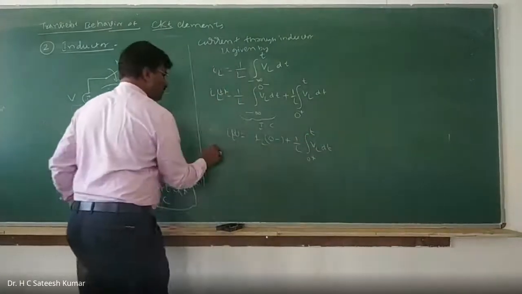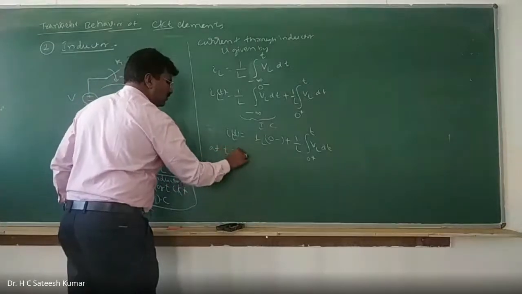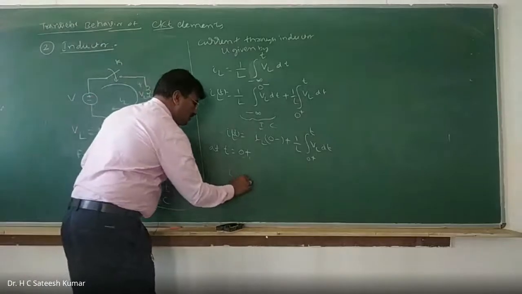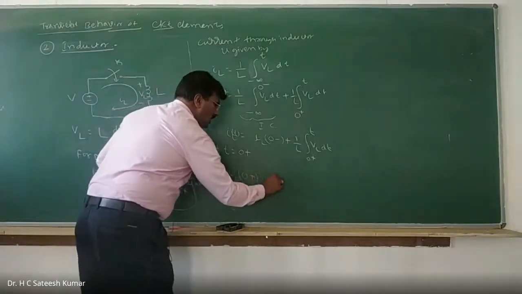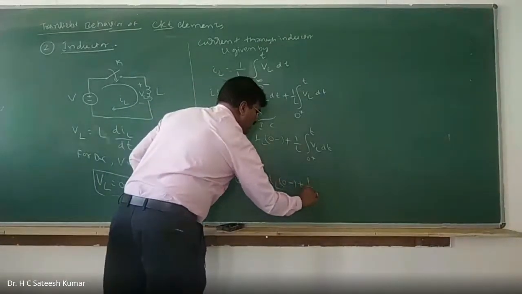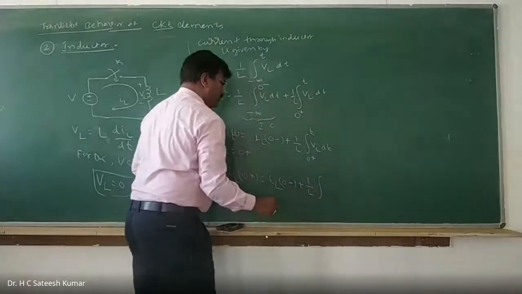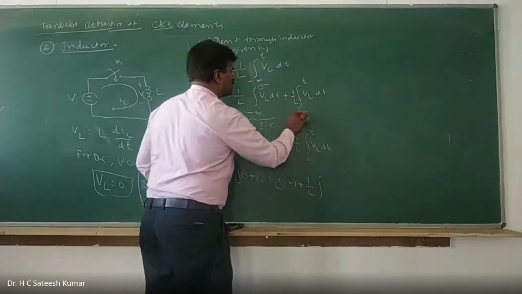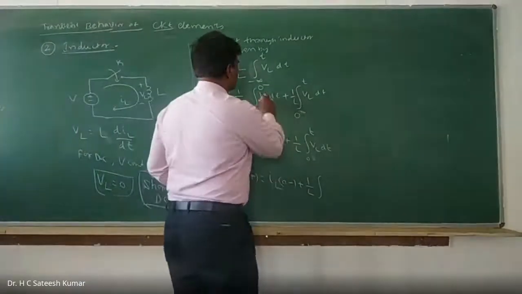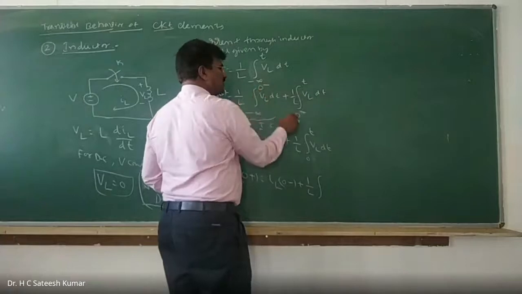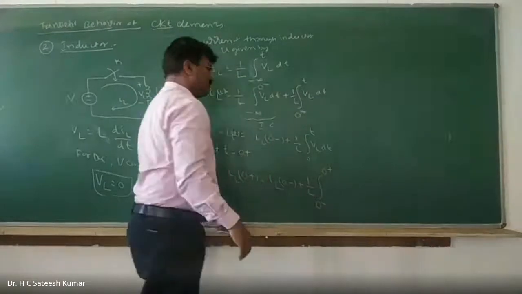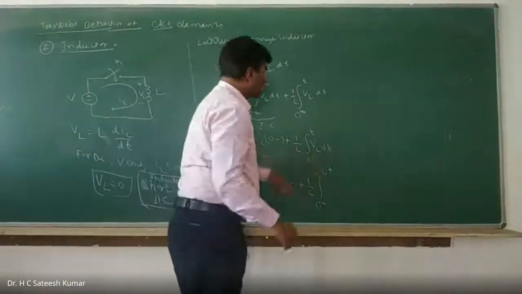At t equal to 0 plus, substitute that: IL of 0 plus is equal to IL of 0 minus plus 1 by L into the integration from 0 minus to 0 plus, which is nothing but during the switching operation, of VL dt.